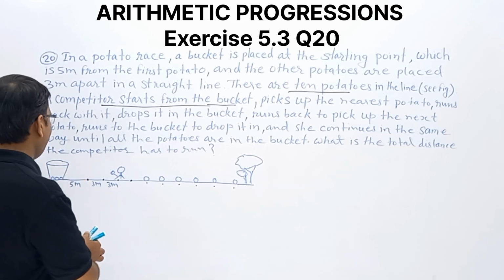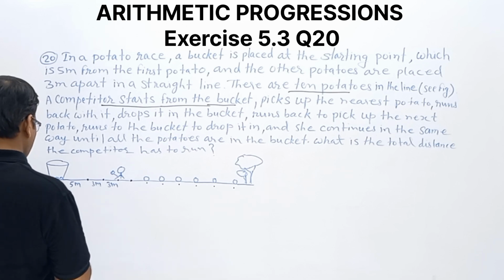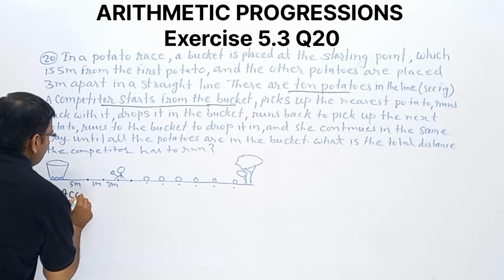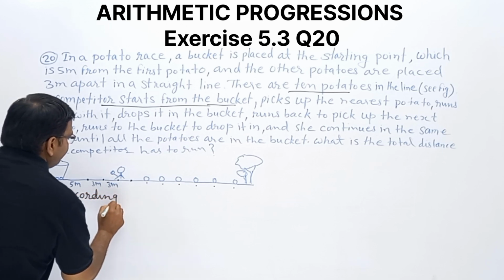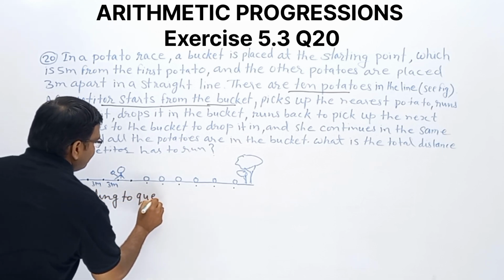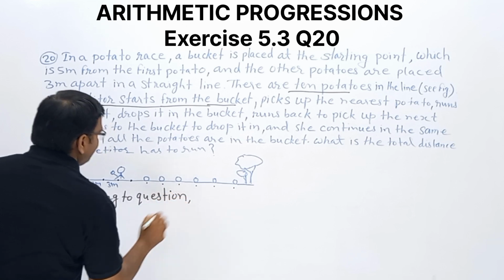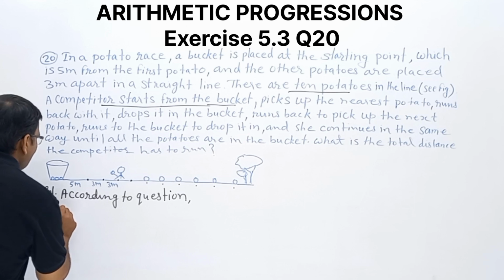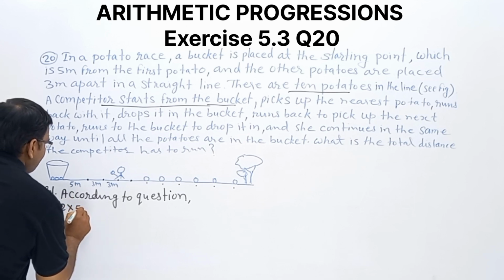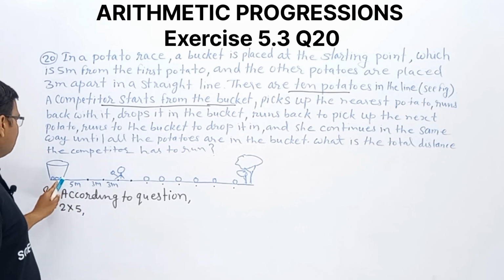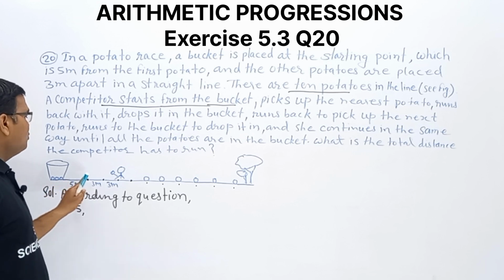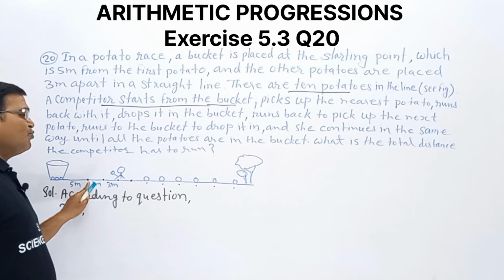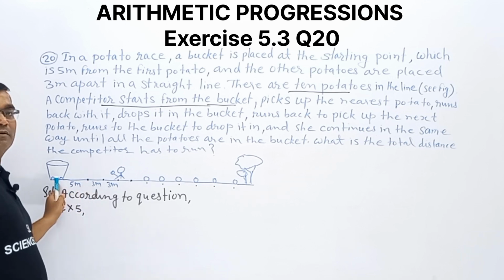So what can we say? According to the question, how are we making this equation? Observe carefully. According to the question, for the first potato, it is 2 times 5 meters. The competitor runs from the bucket to this one 5 meters, and runs back again 5 meters.